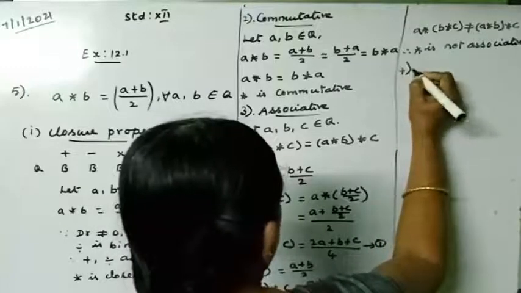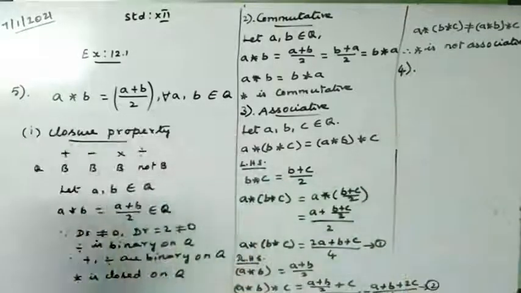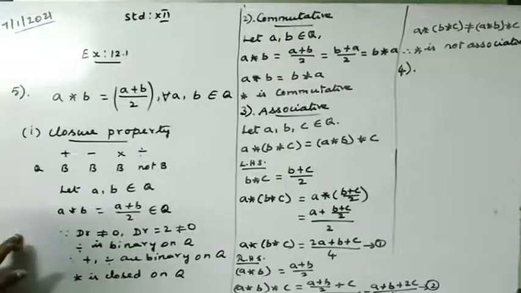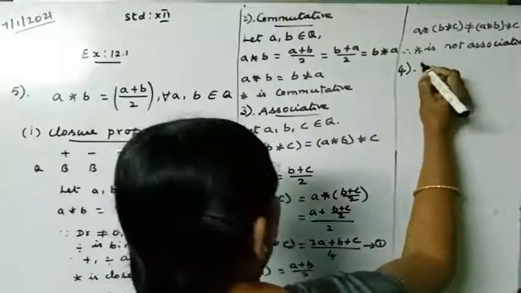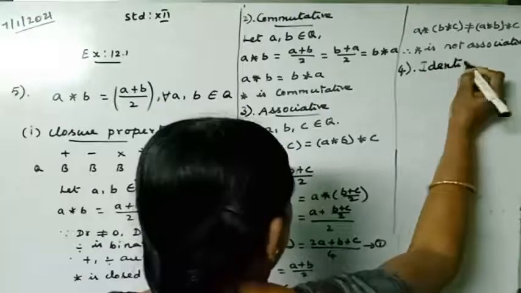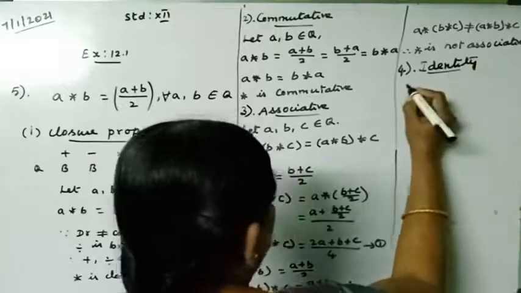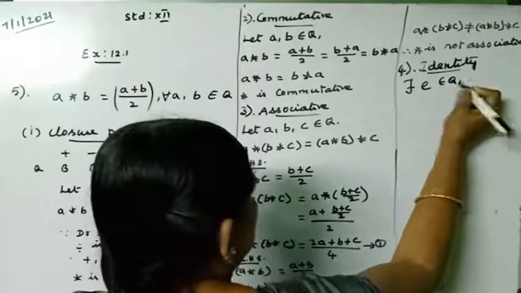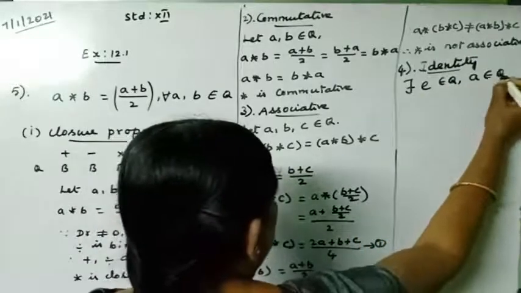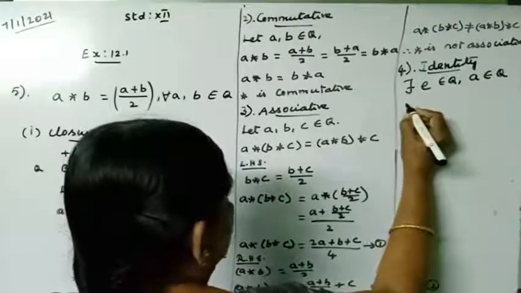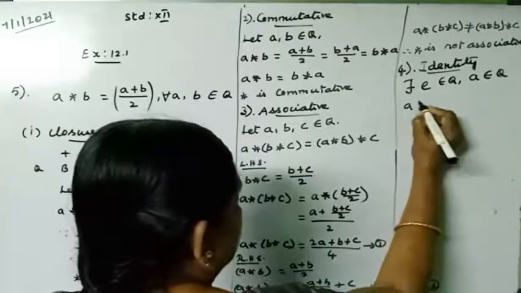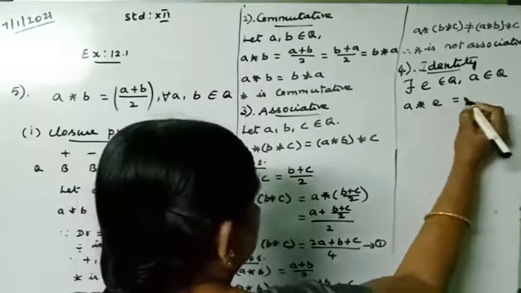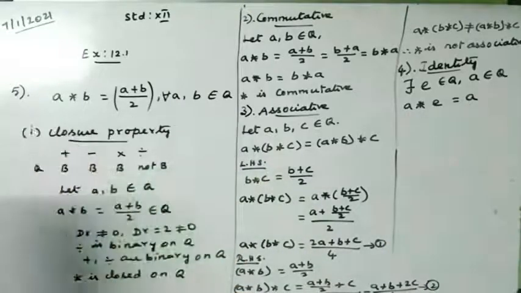Fourth one is identity. If they ask it as a subdivision, once again take the subdivision, first write the closure property and then go to identity. Okay, now let us check identity. There exists an element E which belongs to Q and A already belongs to Q. By the definition of star, we need A star E is equal to A. So this is the identity.